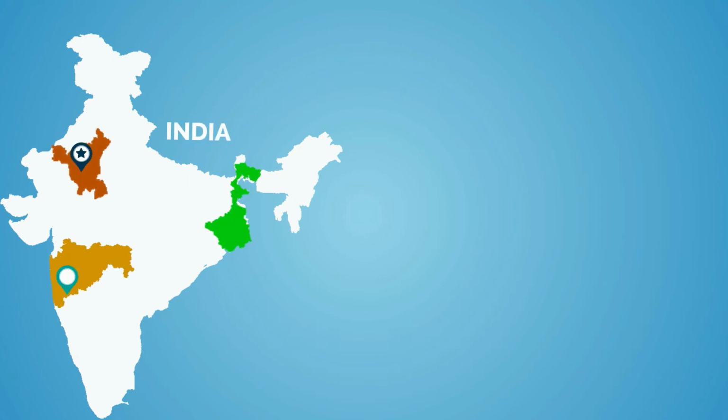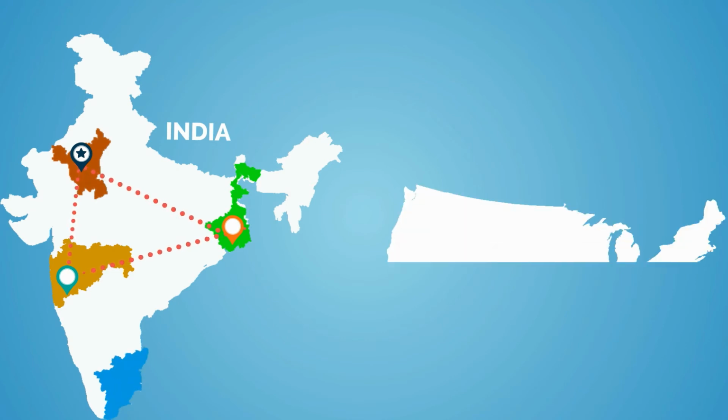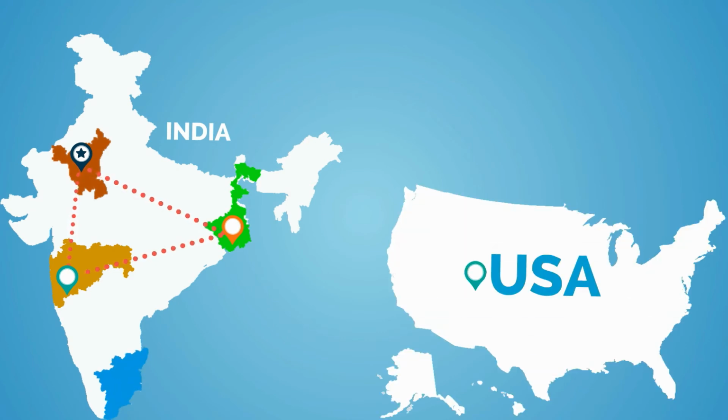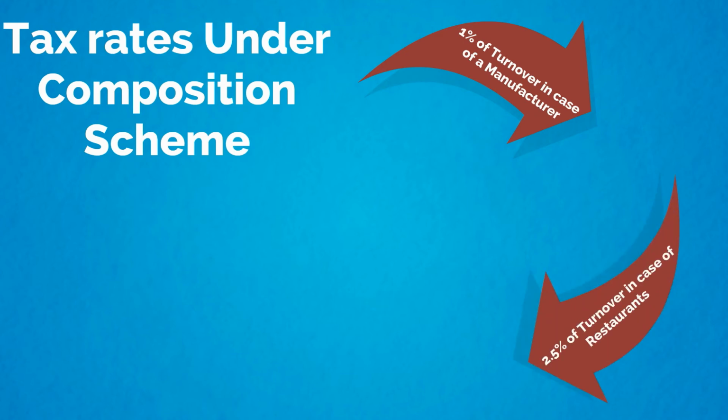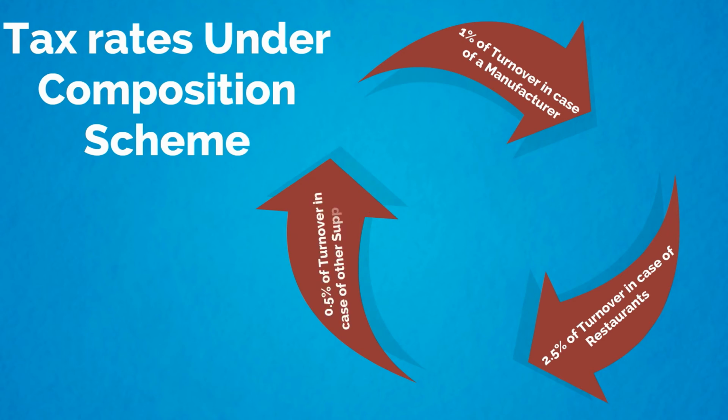Other than these specified categories, another type of taxpayer who cannot opt for the composition scheme is occasional traders, i.e. ones who are not involved in regular business cannot avail this scheme's benefits. Such occasional traders are the casual taxable person and the non-resident taxable person. Suppliers registered under the composition scheme enjoy the benefit of lower tax rates as compared to others. The applicable rates are 1% of turnover in case of a manufacturer, 2.5% of turnover in case of restaurants other than those which serve liquor, and 0.5% of turnover in case of other suppliers.